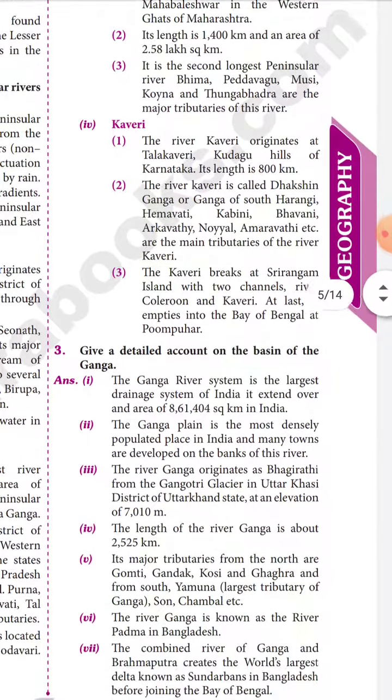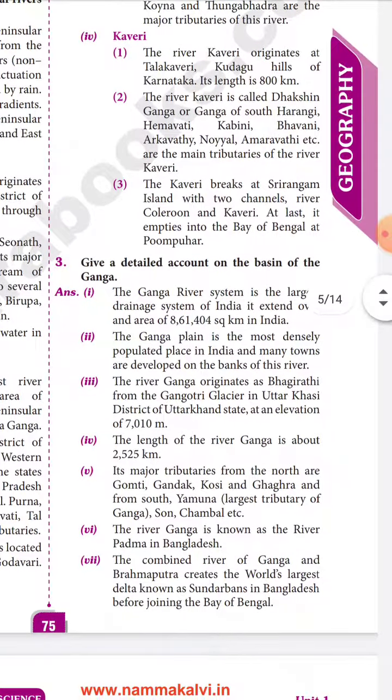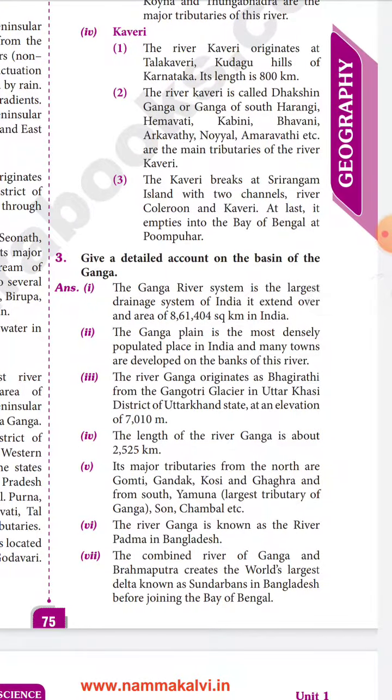Kaveri. The river Kaveri originates at Talakaveri in the Kodagu hills of Karnataka. Its length is 800 km. The river Kaveri is called Dakshin Ganga or Ganga of the South. Harangi, Hemavati, Kabini, Bhavani, Amaravati and others are the main tributaries of the river Kaveri. The Kaveri breaks at Srirangam island into two channels, Kolleru and Kaveri. At last, it empties into the Bay of Bengal at Poompuhar.